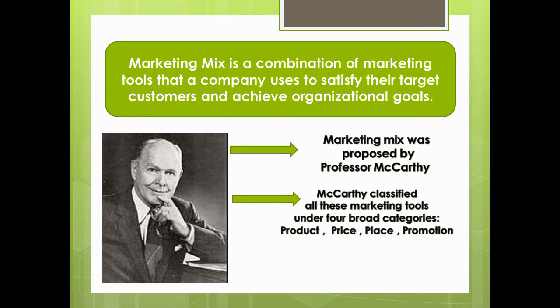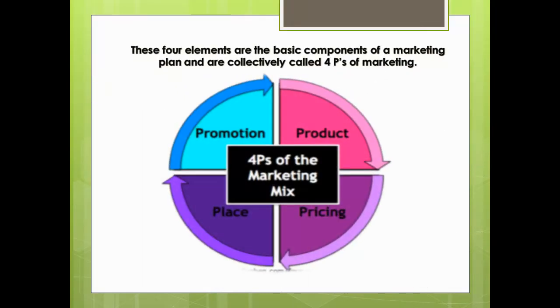This concept, marketing mix, was proposed by Professor McCarthy. He classifies these tools into 4 broad categories: product, price, place, and promotion.